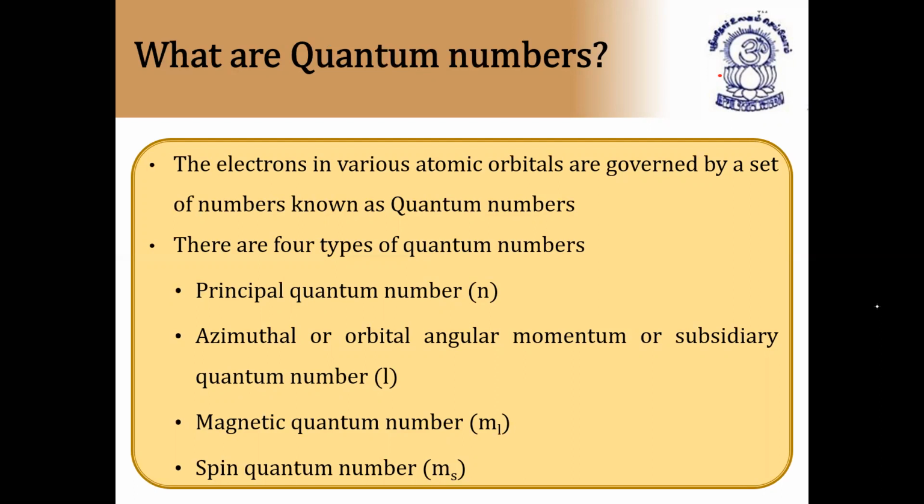First one, principal quantum number, denoted by the letter N. Azimuthal quantum number, or orbital angular momentum or subsidiary quantum number, L. Magnetic quantum number, M, and spin quantum number, S. From the Schrödinger equation, we didn't get the spin quantum number. However, it is important to study, that's why it is given. So the quantum number which was not derived from Schrödinger equation is the spin quantum number. This type of question they will also ask in the objective.